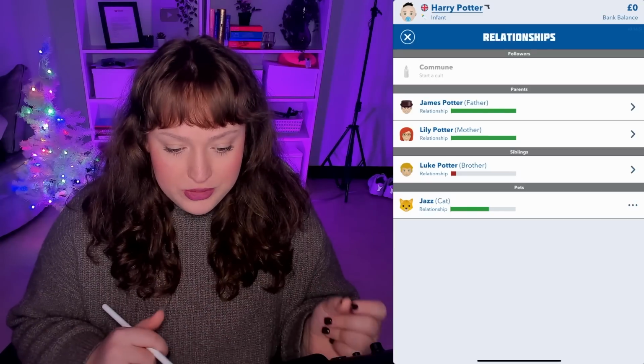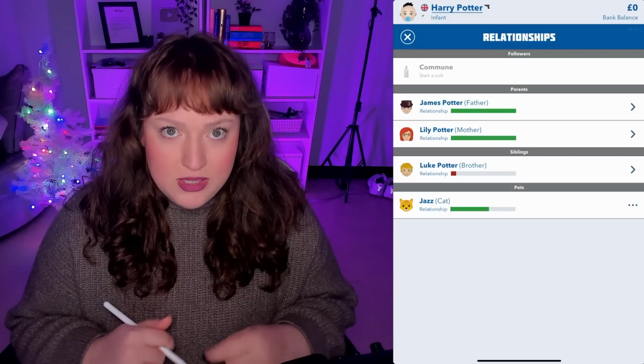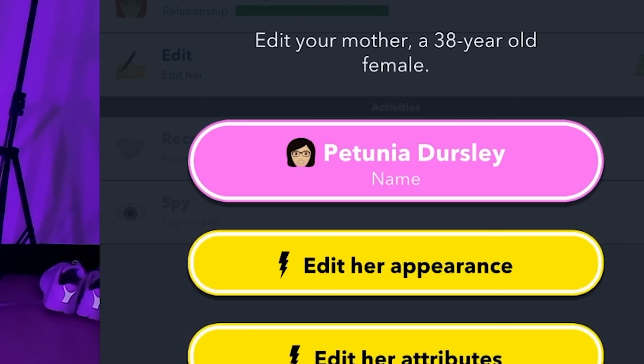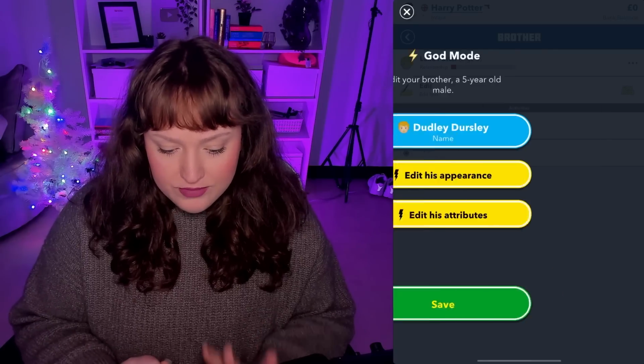So we are now going to switch James and Lily to be Vernon and Petunia. And we're going to change Luke to be Dudley. So we have Vernon Dursley here. And here we have Petunia Dursley, and I changed her hair color to a darker hair color. And finally, we have Dudley Dursley.